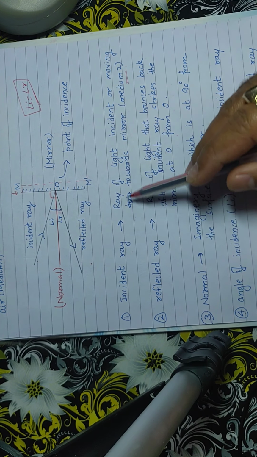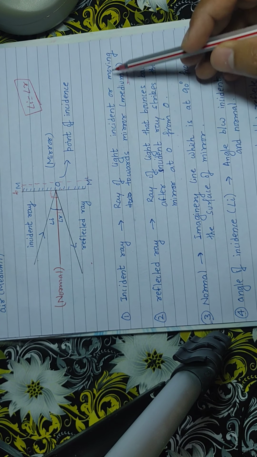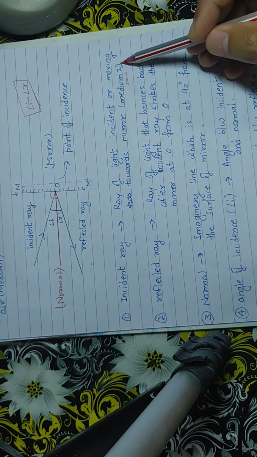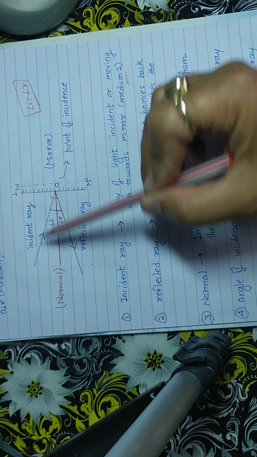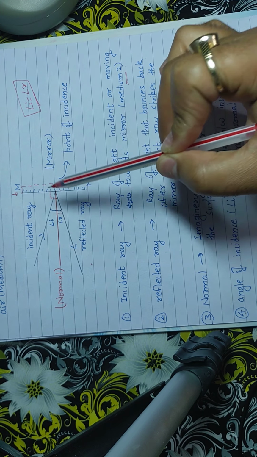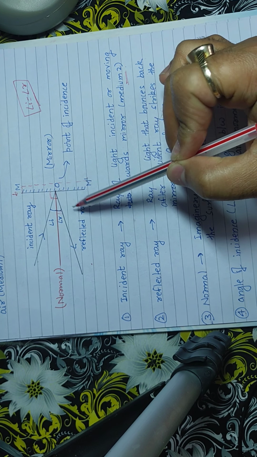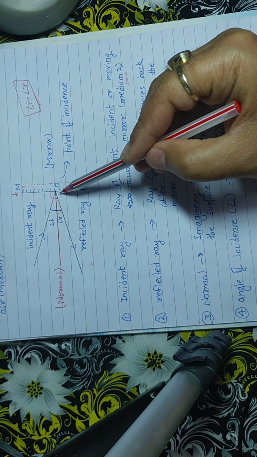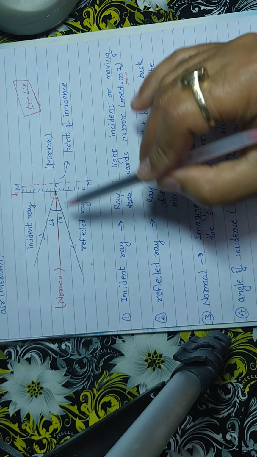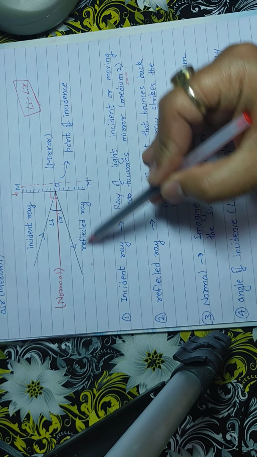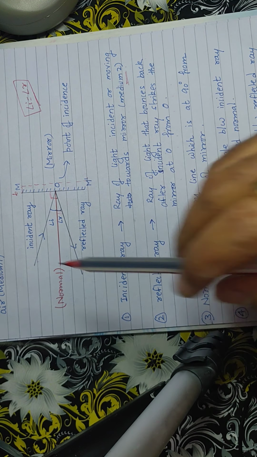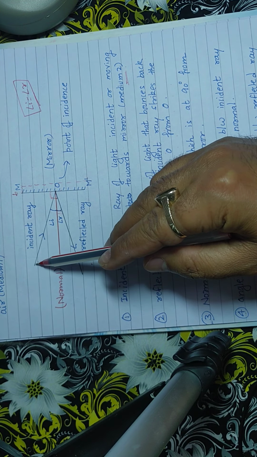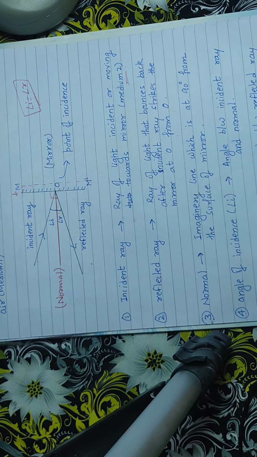Incident ray is a ray of light incident or moving towards the mirror, that is medium 2. This incident ray is moving in medium 1 and approaching medium 2, and it will strike the boundary of medium 1 and medium 2 at point O, but it will not enter medium 2. It will bounce back in the same medium, that is medium 1. The ray of light which is approaching is known as incident ray.